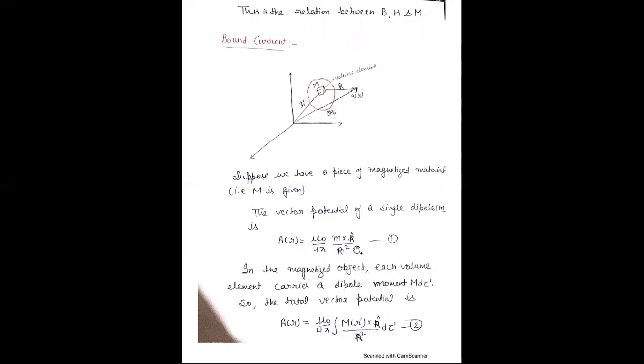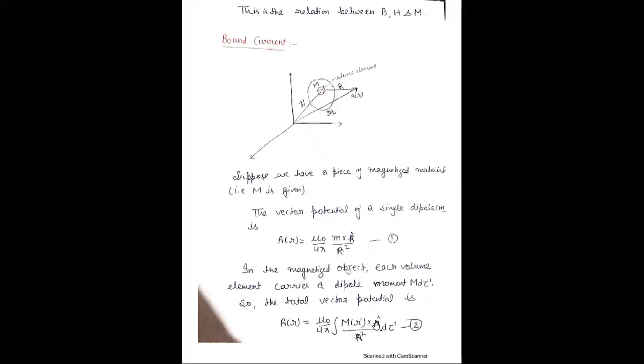Therefore, the value of m is equal to M, the magnetization, times d tau dash. Replace this value and take the integration, because we have to find the total vector potential. Therefore, A(R) is equal to mu naught upon 4 pi, integral of M(R dash) cross R unit vector upon R square, d tau dash.